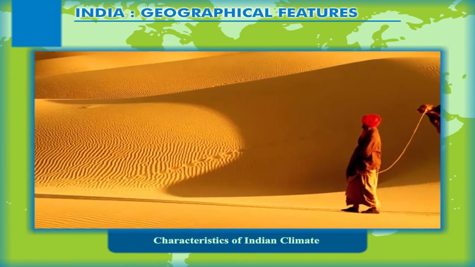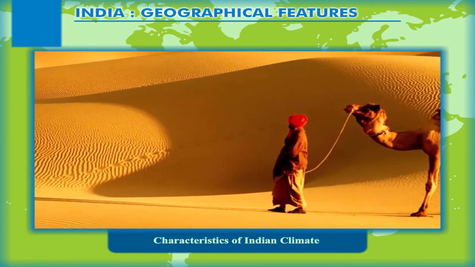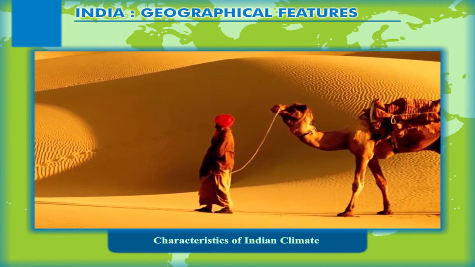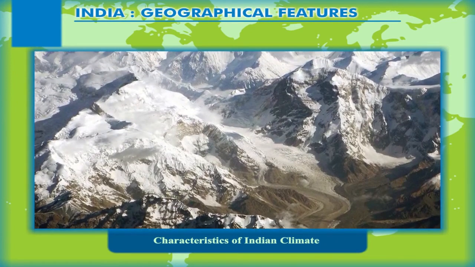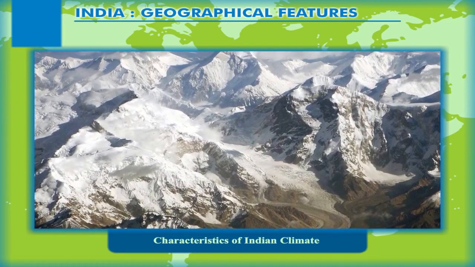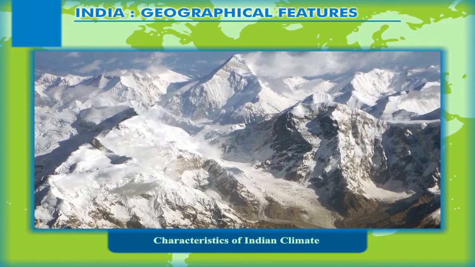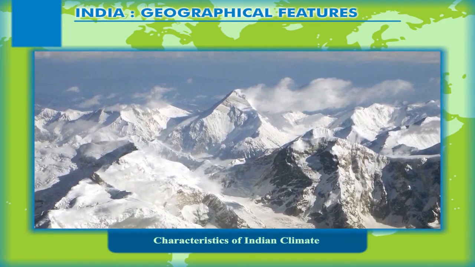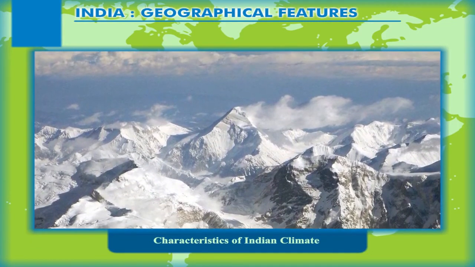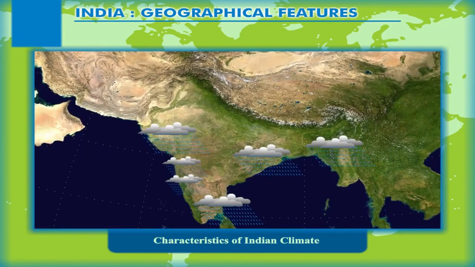The summer temperature in the dry arid region of Rajasthan may shoot up as high as 55 degrees Celsius, whereas in the northern mountain region, there are areas which are snow-covered and record low temperatures falling to -40 degrees Celsius during the winter season.